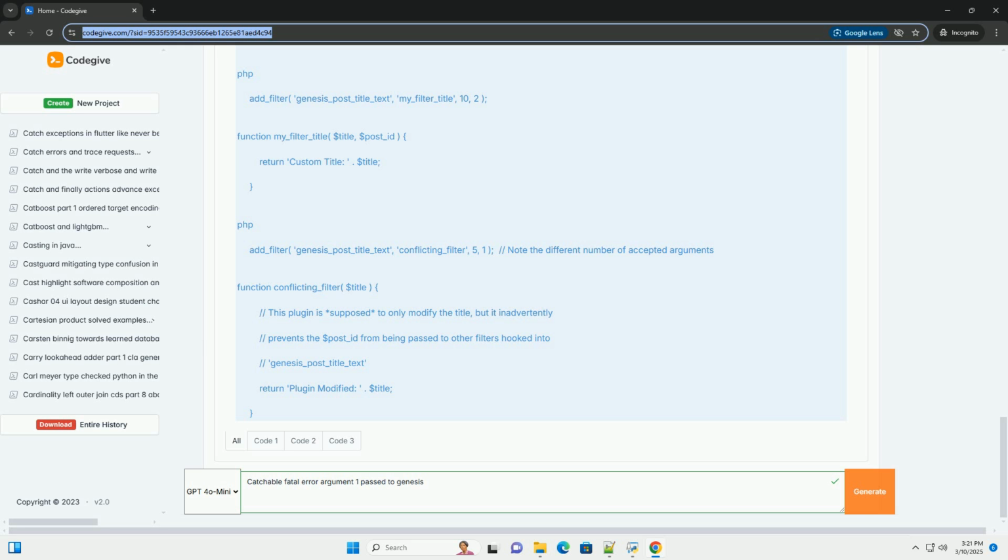Open your wp-config.php file, located in the root directory of your WordPress installation. Find the line define WP_DEBUG, false. Change false to true: define WP_DEBUG, true. Add these lines immediately after the WP_DEBUG line.